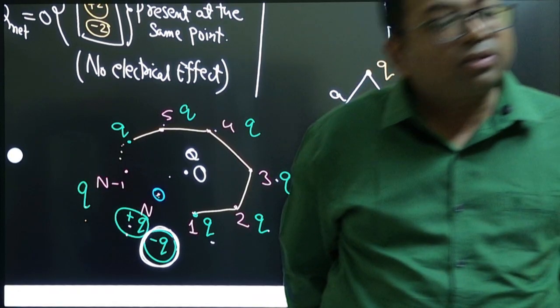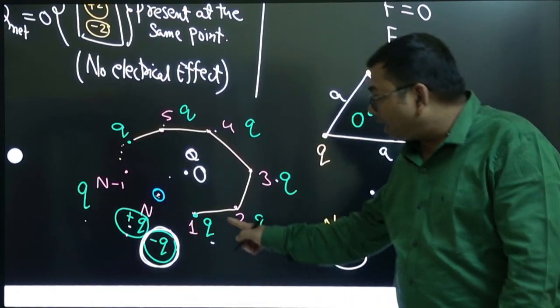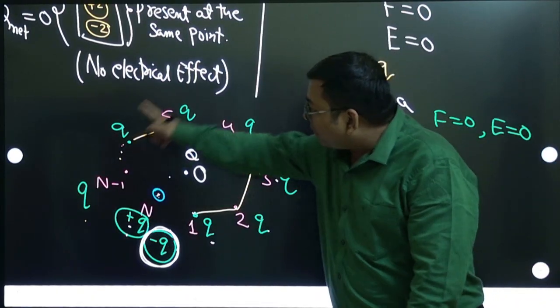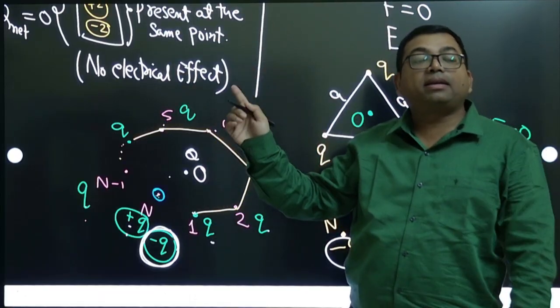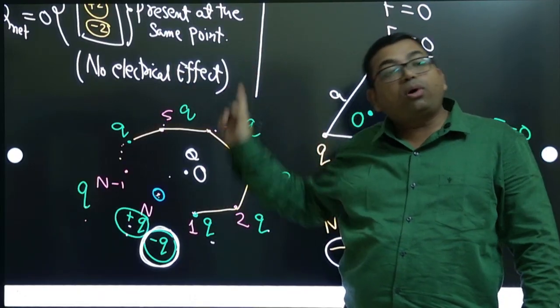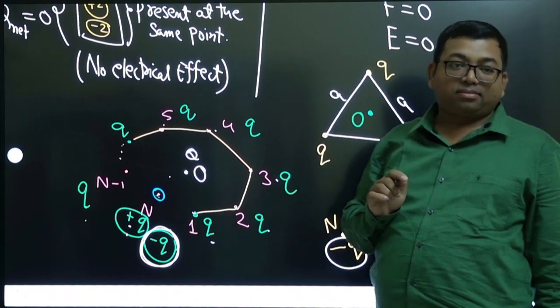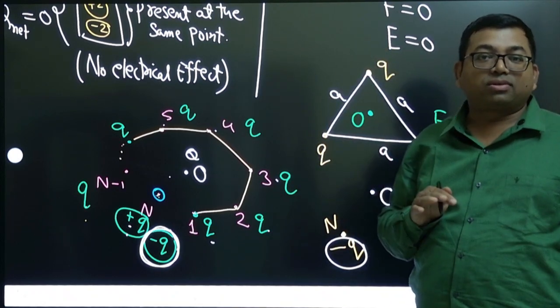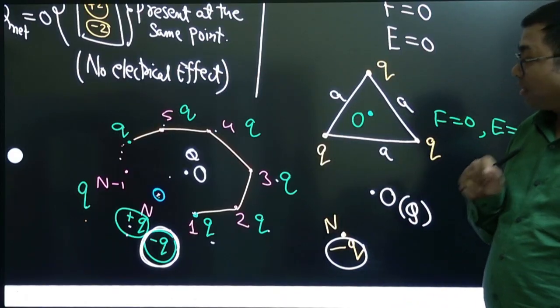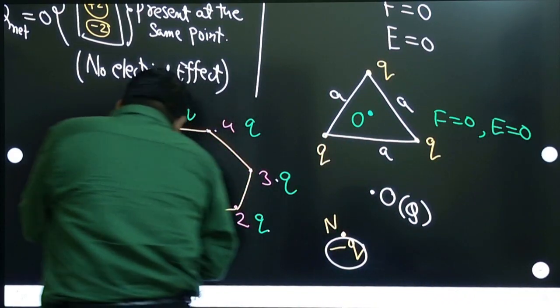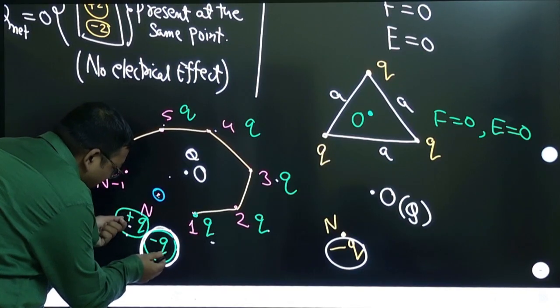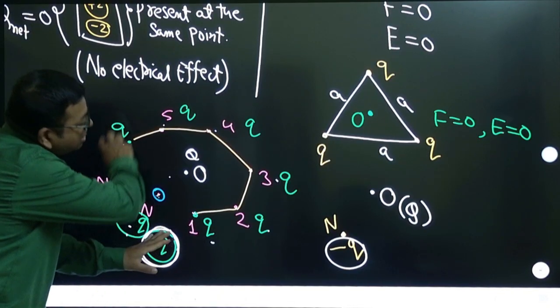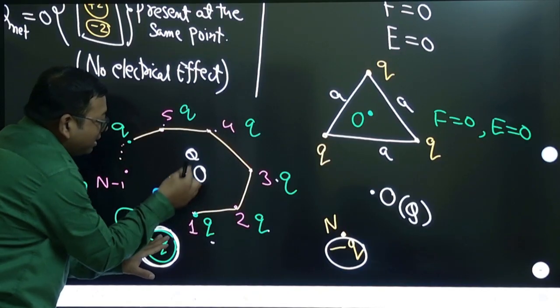No, that plus q is making an effect, but that plus q combined with all the other remaining n minus 1 plus q's, all those effects get cancelled. Understood? That is what you have to understand. That is why we have written zero charge as plus minus, so that the plus becomes symmetric and its effect gets cancelled.